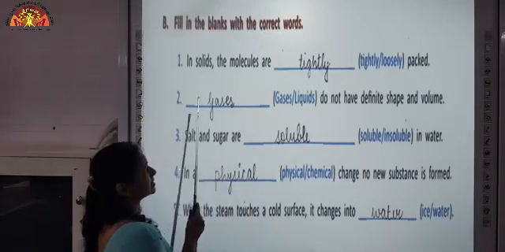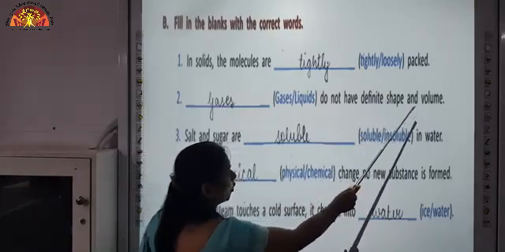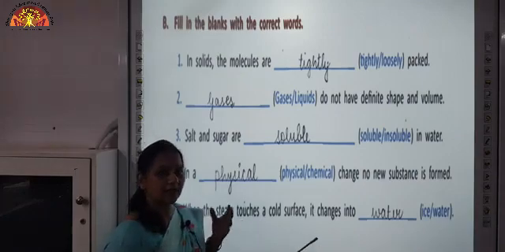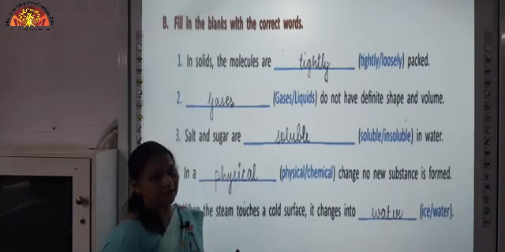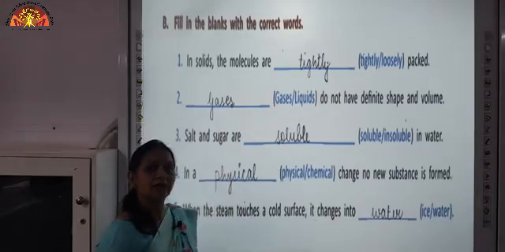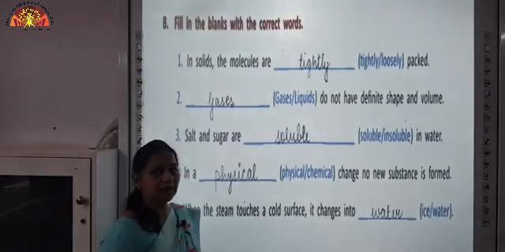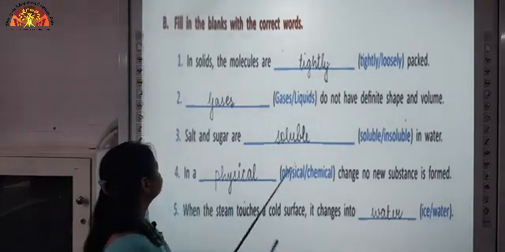Now, the second one is gases do not have definite shape and volume. We have done in the arrangement of molecules that the arrangement of molecules in gases is very loosely packed. So, gases have no definite shape and no definite volume. They take up all the available space that is given to them.